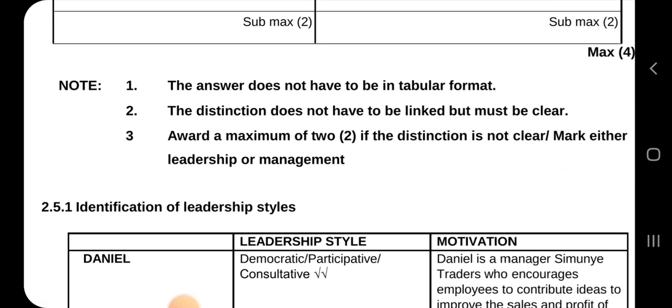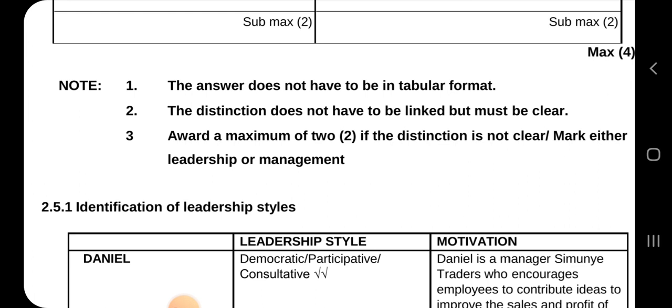The answer does not have to be in tabular form, so you don't have to make a table. You can say management and then skip a line, and then leadership, and then write them. So the distinction does not have to be linked, but must be clear. So it doesn't have to link it, as in leaders are goal orientated, and at the same time you say management are people orientated, and the opposite of it is that management are goal orientated.